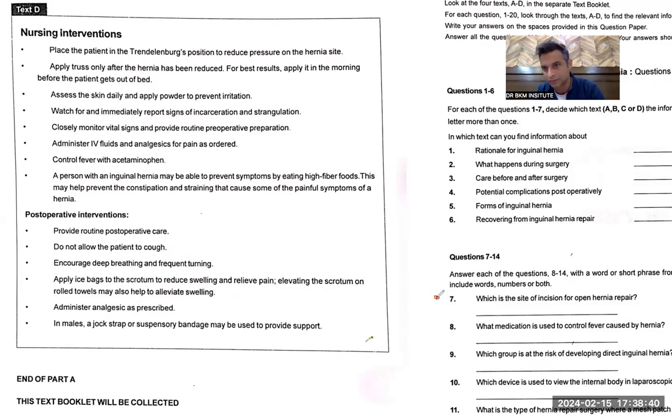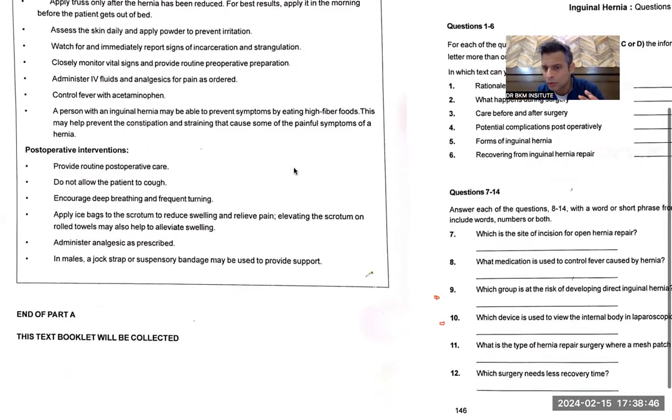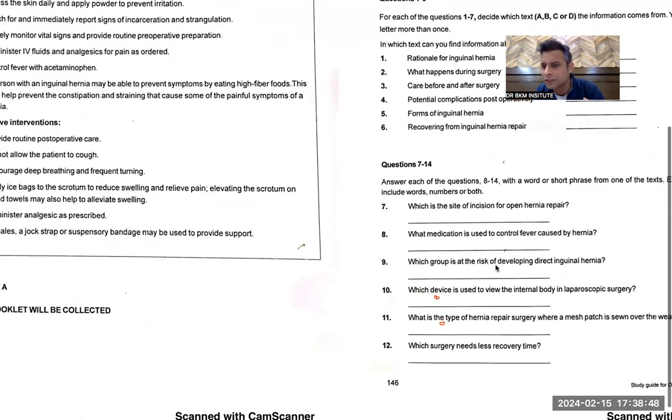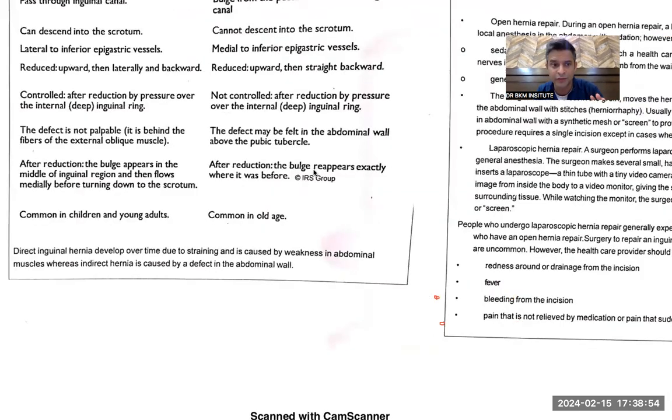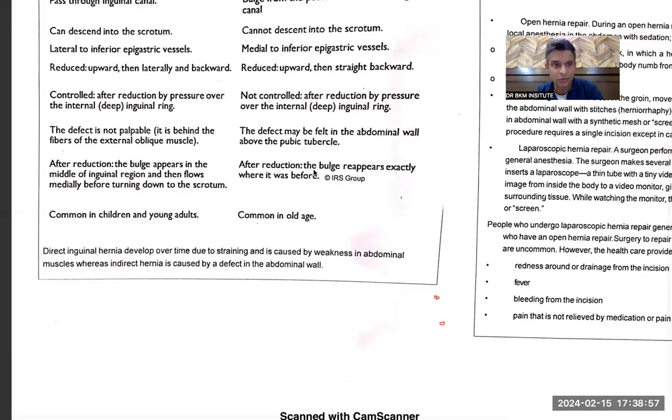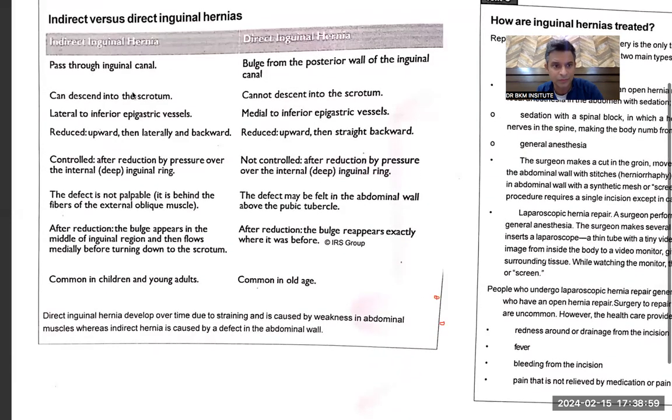Move on. Now you are saving time. Sorry, eighth, saving time. And now not all the questions would be difficult. Which group is direct inguinal hernia? It was given in B, forms of inguinal hernia. So you go and just find the group.